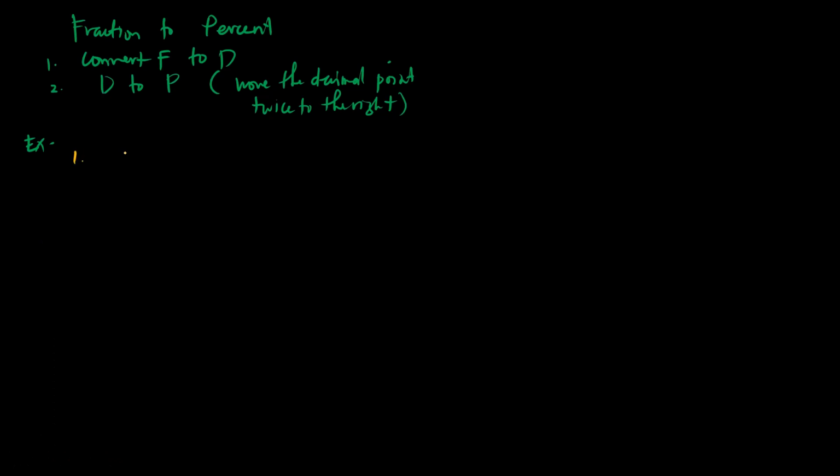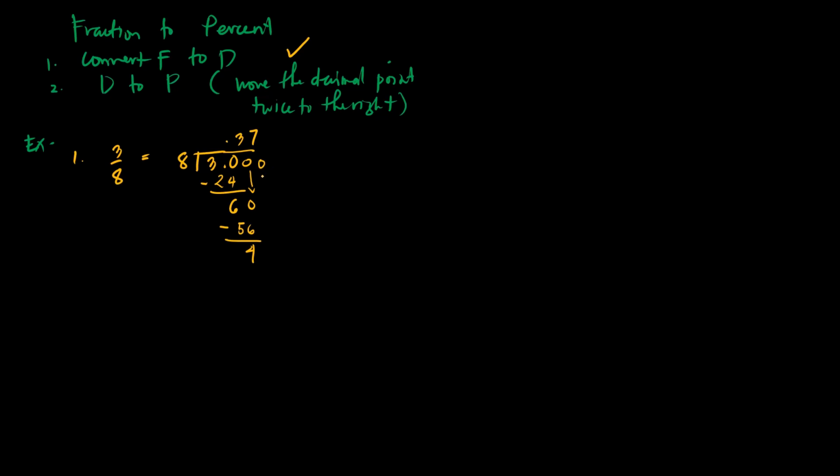So we will have 3 over 8. So we need to convert this into decimal first. So 3 divided by 8. So it cannot be, add a 0. 30 divided by 8 is 3. 3 times 8 is 24. Subtract this, we will have 6. Add again a 0, then you bring down 0. Then 60 divided by 8, you will have 7. And 7 times 8 is 56. Then subtract it, you will have 4.